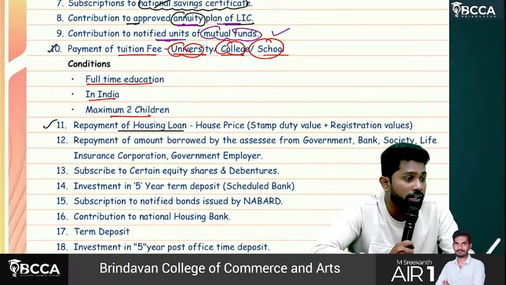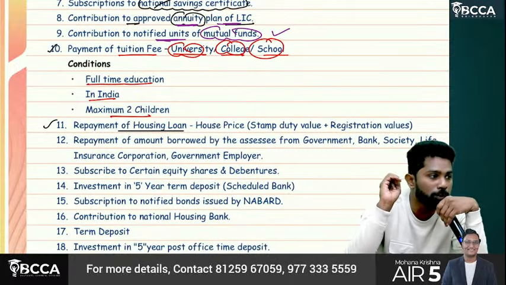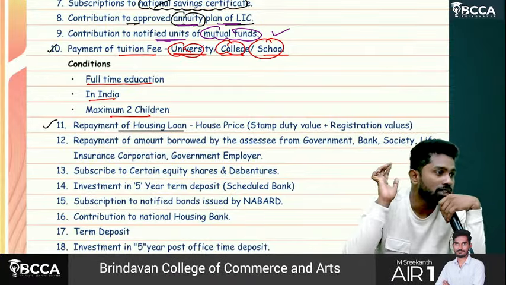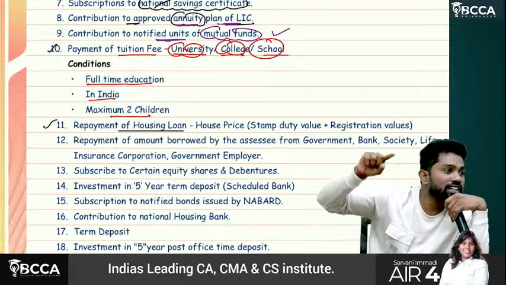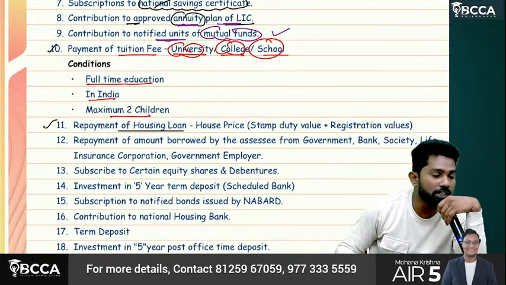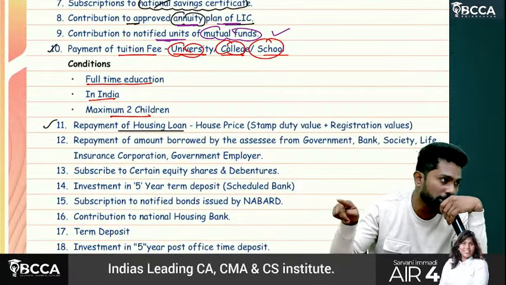When you are repaying a housing loan, sir, on the loan you will have interest, you will have even principal. Interest we are not referring to here. We are talking about the principal element. Sir, then what about interest? Sir, interest you can claim as deduction under house property itself. House property related interest deduction can be claimed under the house property head only, 24B.